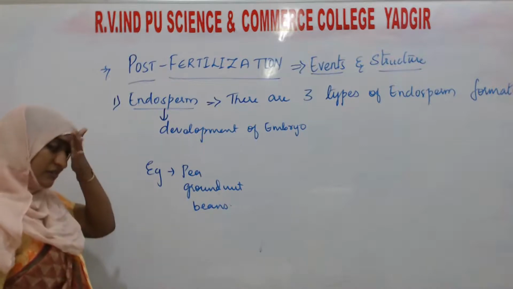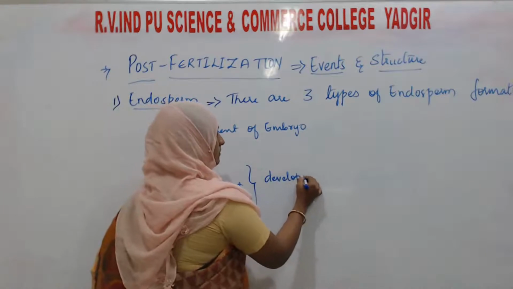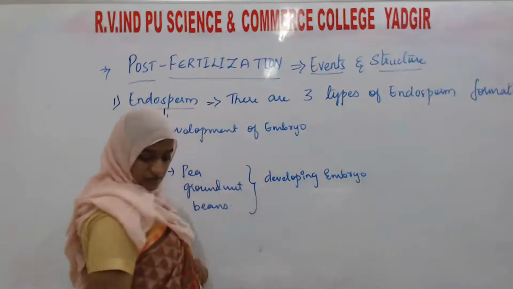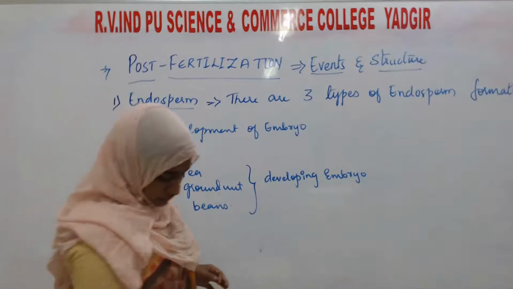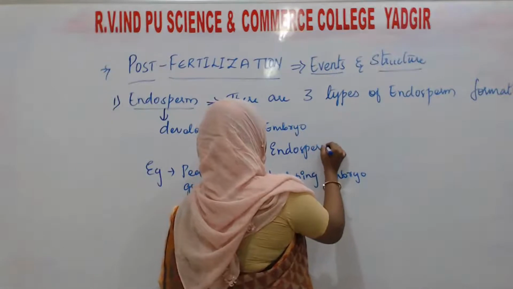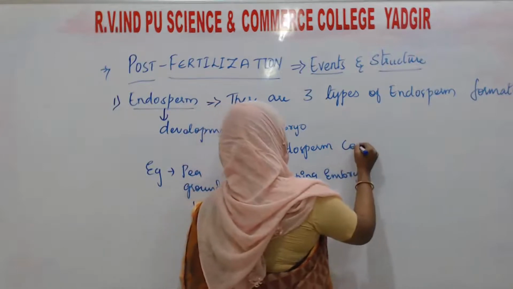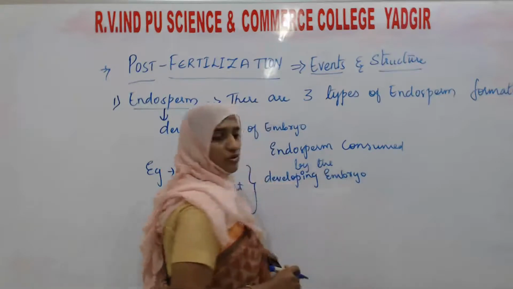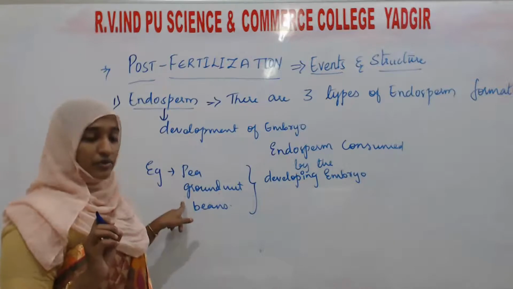Here in this case, the developing embryo consumes the endosperm. So these seeds, whatever you can see in the pea and groundnut, how are they made?